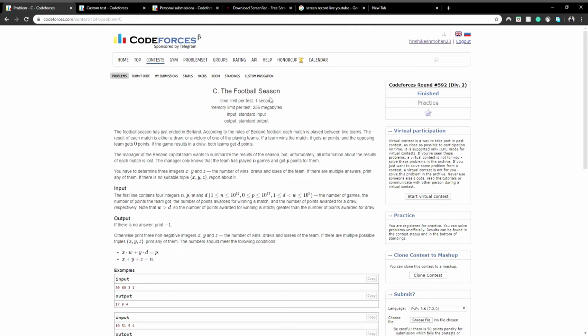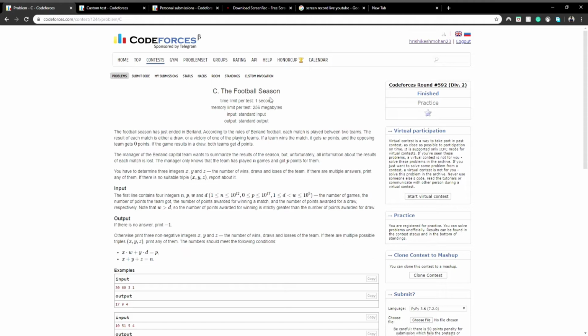The manager of Berlin Capital team wants to summarize the results of the season, but unfortunately, all information about the result of each match is lost. The manager only knows that the team has played N games and got P points for them. You have to determine three integers x, y, and z, the number of wins, draws, and losses of the team. If there are multiple answers, print any of them.